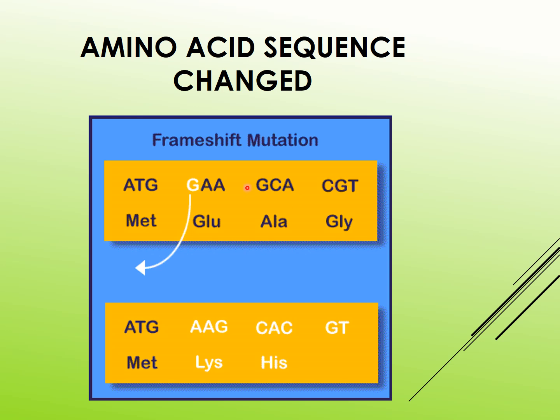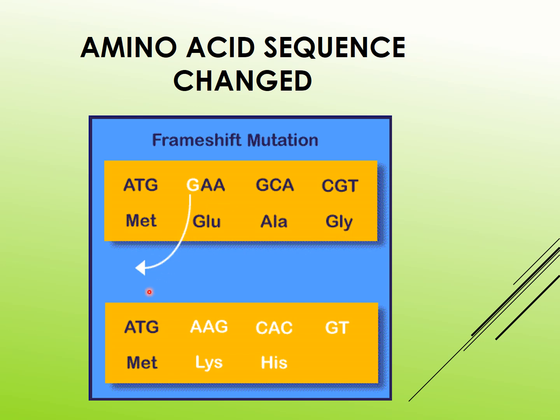Here is an example of the amino acid sequence changing due to the frame shift mutation. This is the original arrangement of the nucleotides. ATG gives methionine, GAA gives glutamine, GCA alanine, CGT glycine. Now there is a change.